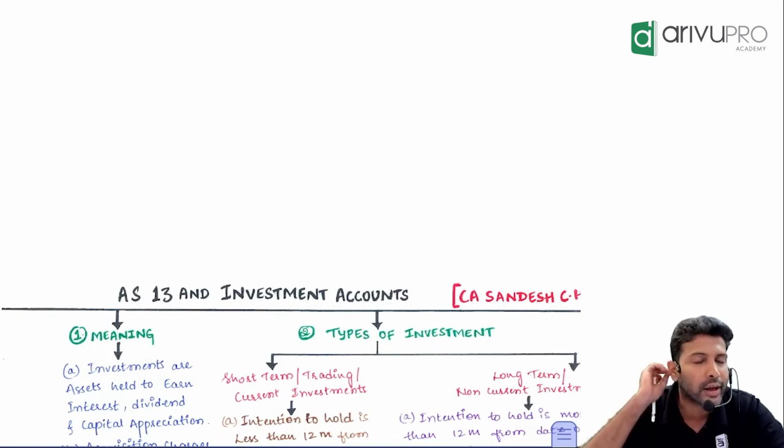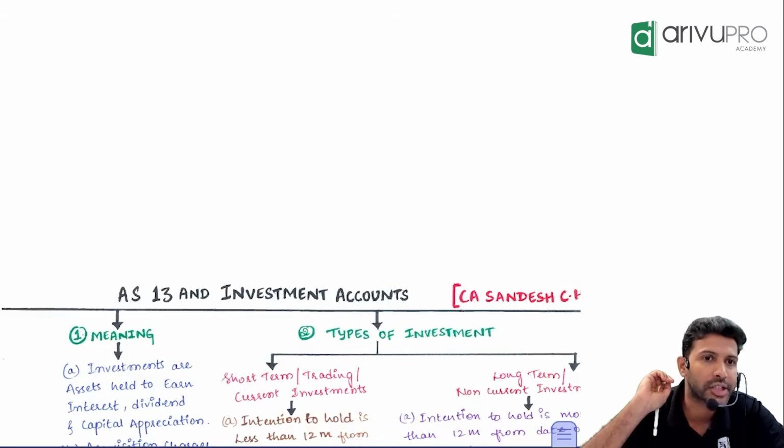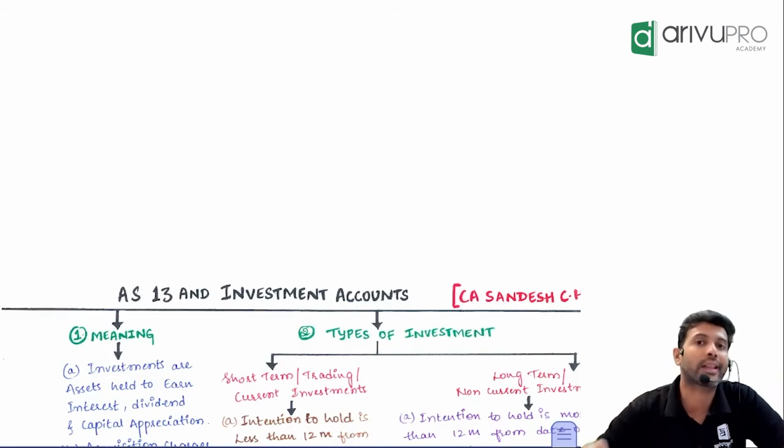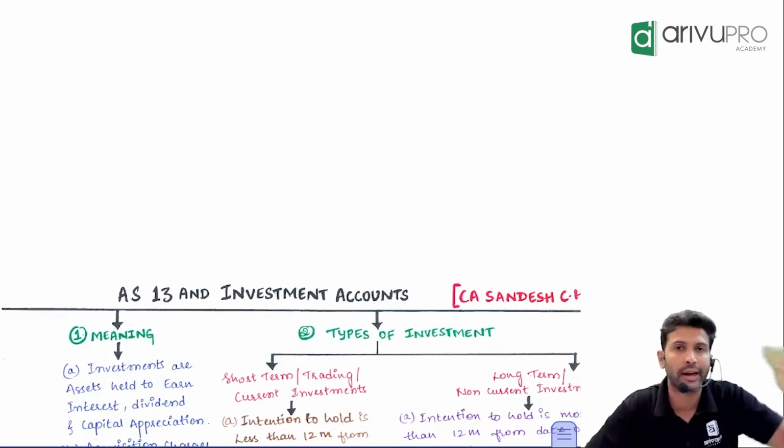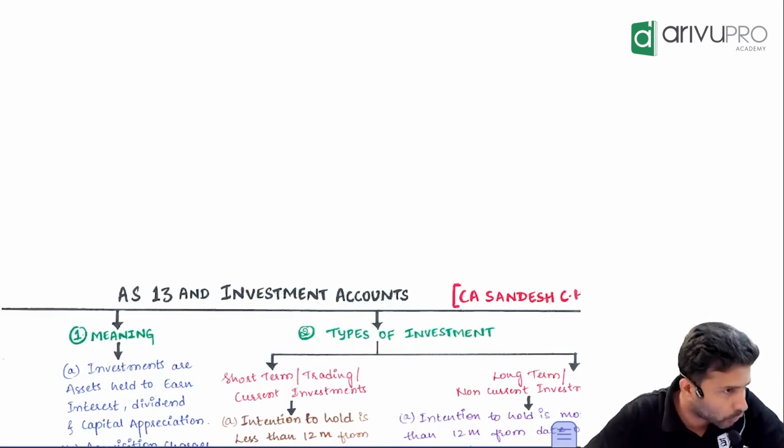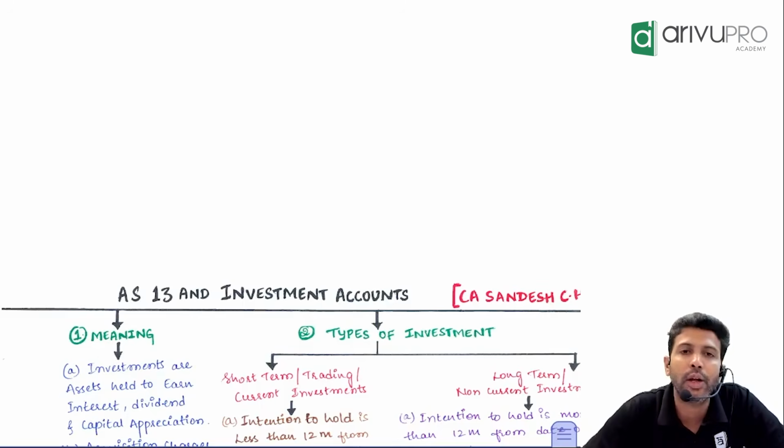If the period of holding is less than 12 months, short term. More than 12, long term. Yes. Actual or intention? Intention. So we don't check the actual period of holding to find out whether it is short term or long term. We check the intention of holding. Like let's say I purchased ArivuPro's shares today and I'm planning to hold it for the next 15 months.